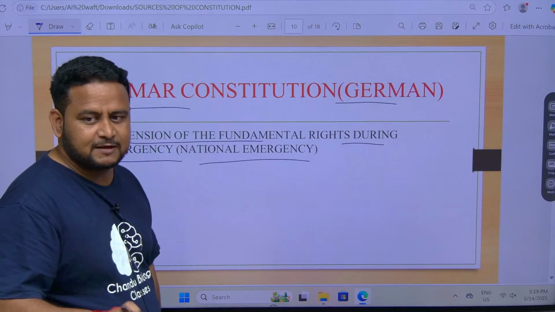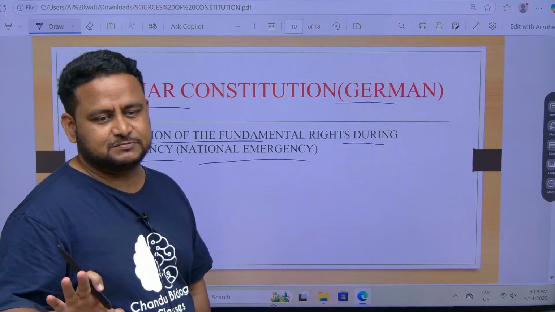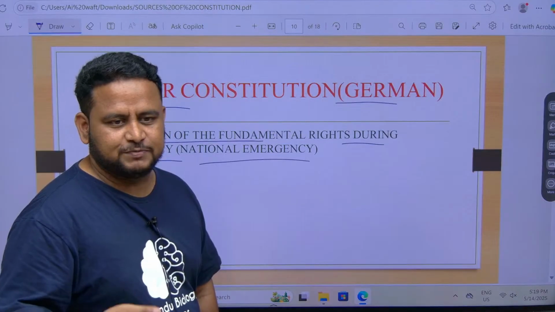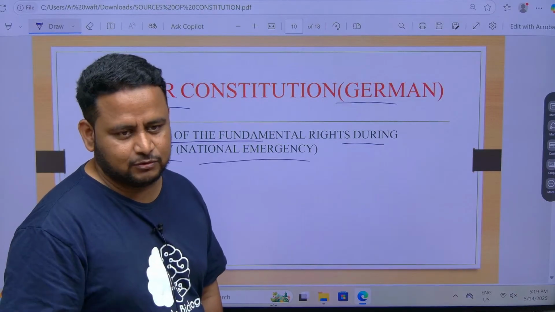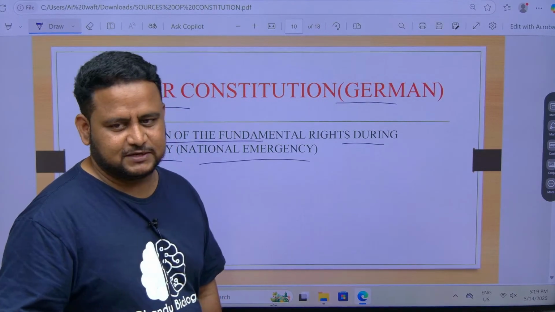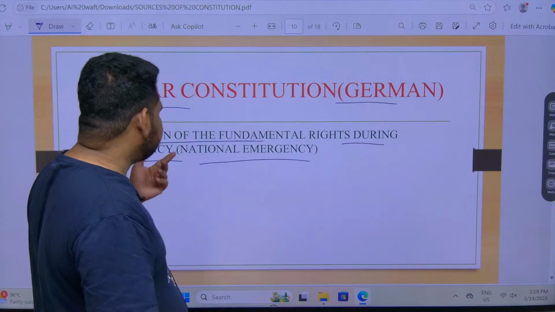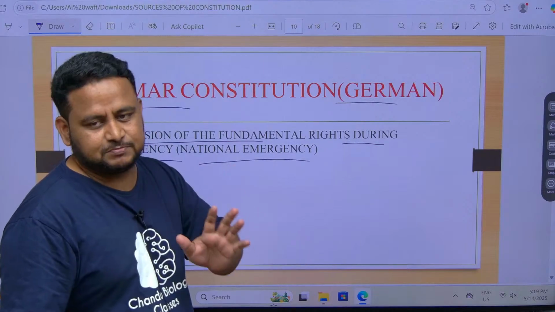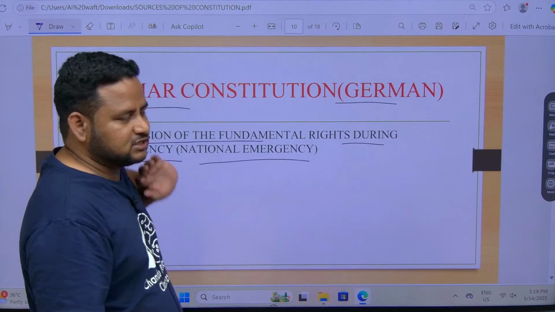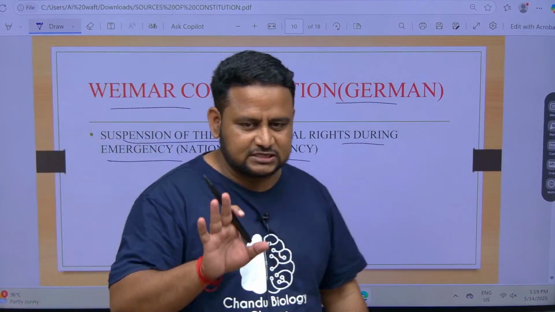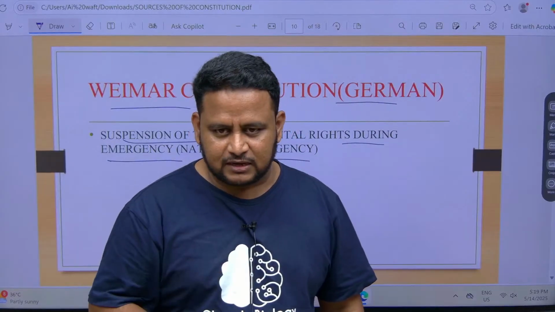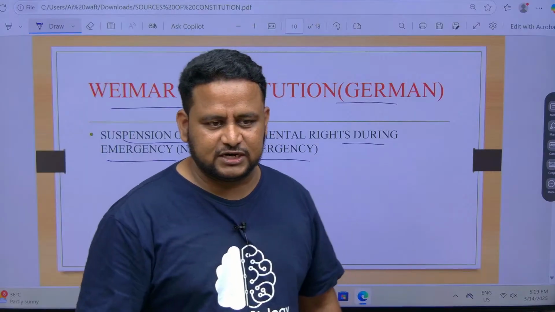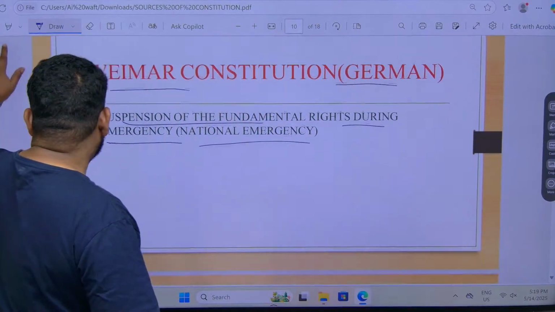But precisely, if I say Article 21 can never be suspended, what is Article 21 talking about? Right to life. Just because national emergency is there, I cannot come and kill you. Okay, that cannot be suspended. That is the meaning of suspension of fundamental rights during national emergency. Other fundamental rights can be suspended. That is given by whom? German Constitution. Fundamental rights is spoken by the US, and suspension of fundamental rights is spoken by Germany. Like this you remember. Got it? Clear? Let us move to the next one.